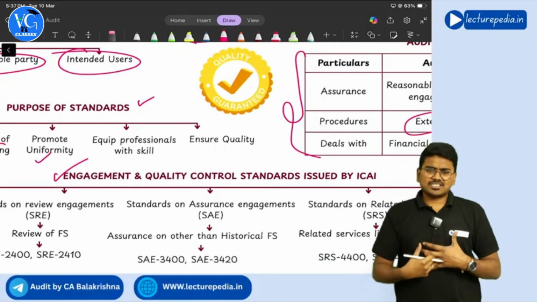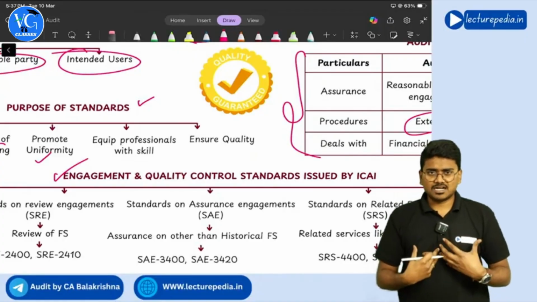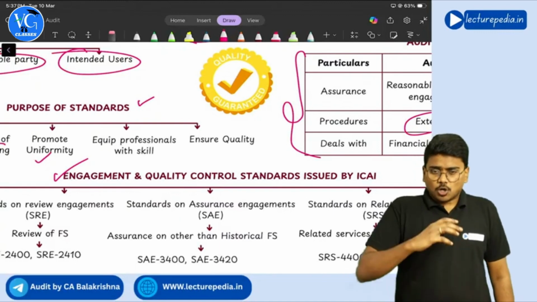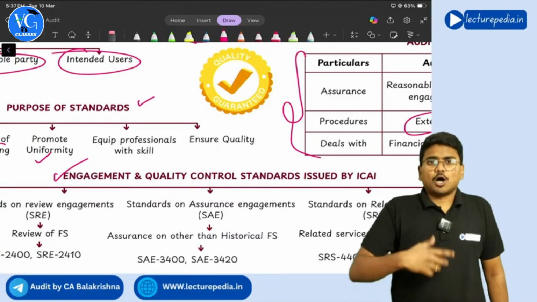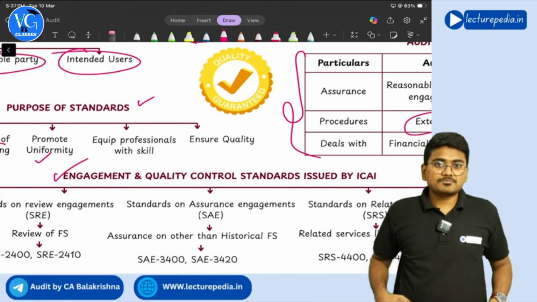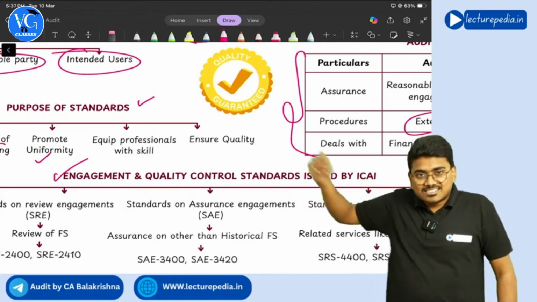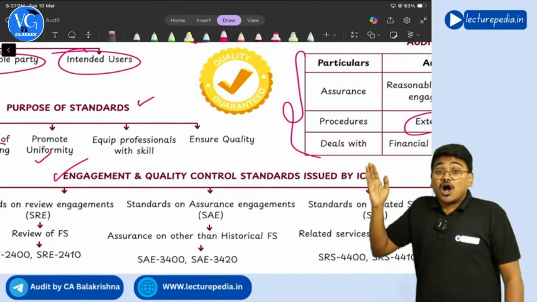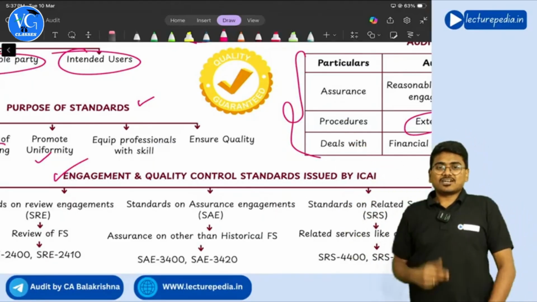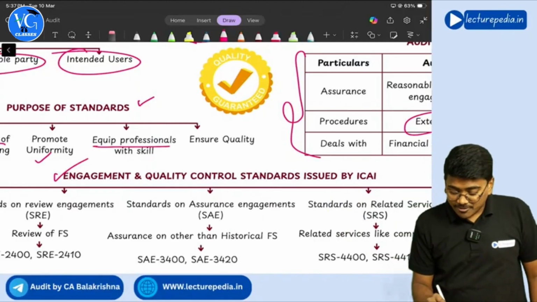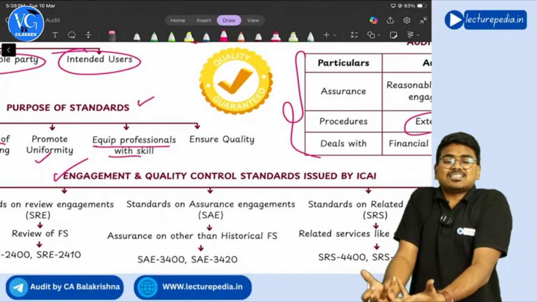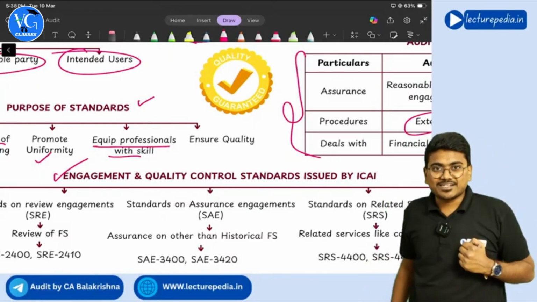And see, chartered accountants have to do audit. For doing the audit, how to do the audit, what audit procedures have to be performed, how to make the documentation, all this, how will the chartered accountants get to know? By reading the auditing standards, they will get to know. So auditing standards will act as skill development for chartered accountants also. Correct or not? It will equip the professionals with the skills that are required for doing the audit. Correct or not?